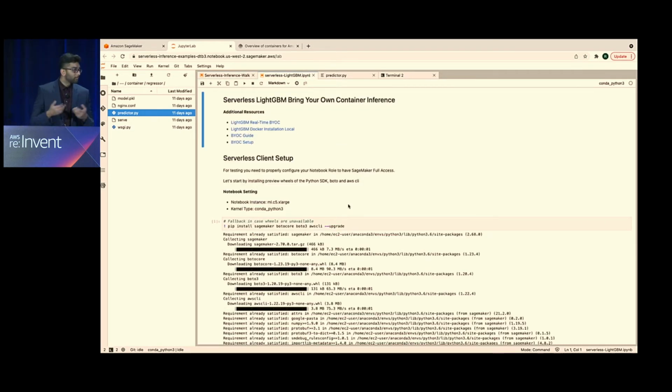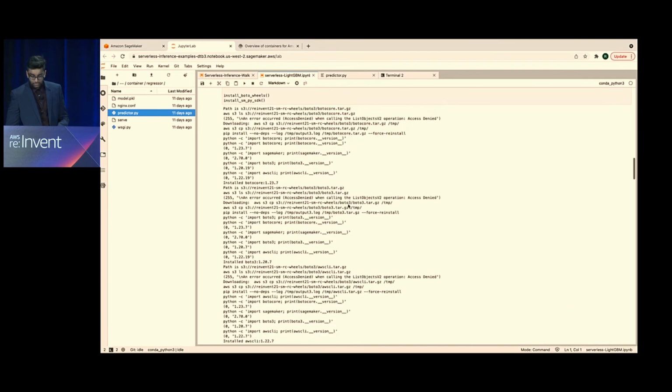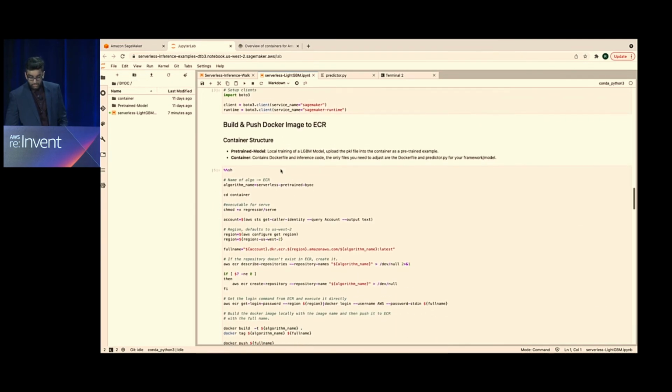And this was a simpler example, but you can elevate that and adjust that based off the one you're dealing with. So once again, now that you've built your container, the steps are very, very simple after that. It's really similar to what we were dealing with before. If we go back here, the first thing you have to do is build and push that Docker image. As I said, SageMaker works directly with Elastic Container Registry. So you're going to build and push it.